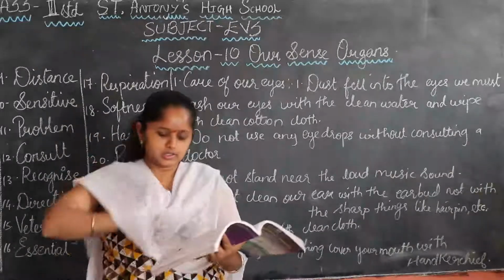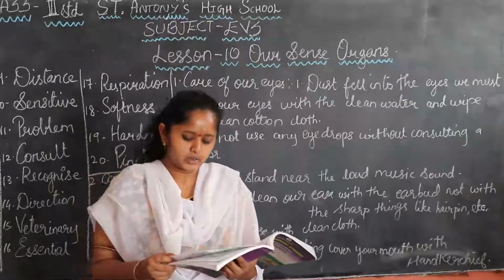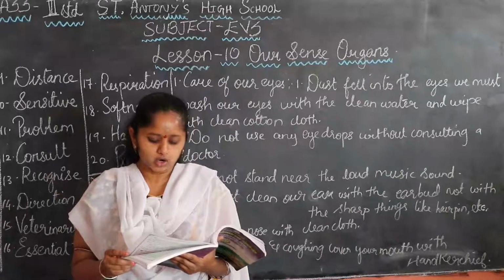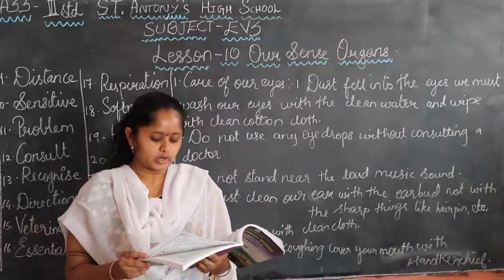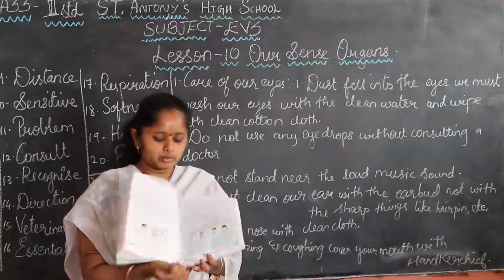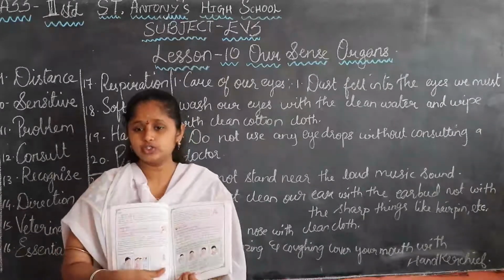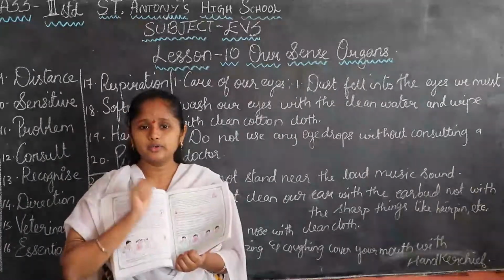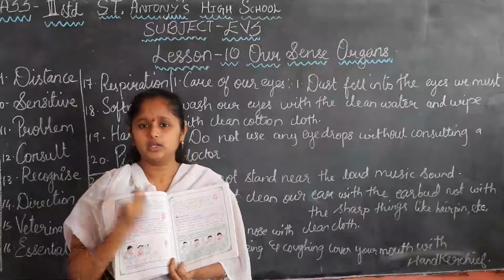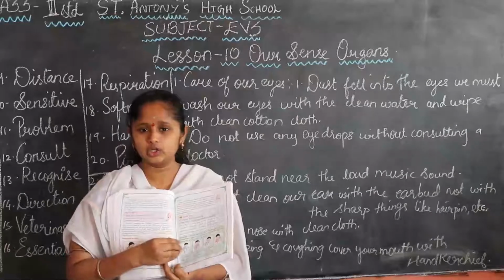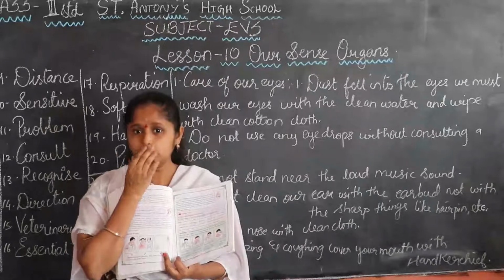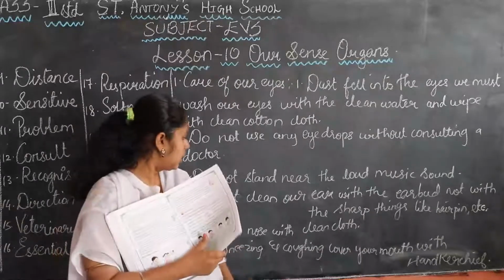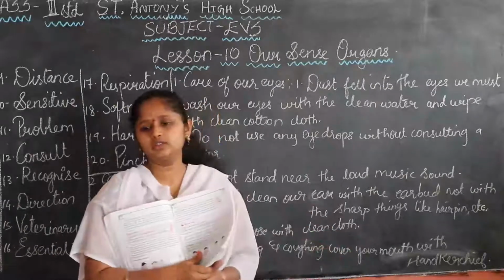Next, identify whether the activity given in the picture is right or wrong. If it is wrong, write below the picture why it is wrong. Now here the boy is cleaning his nose with a sharp thing. Is it good, children? No. We must not clean our nose with sharp things. We must take a handkerchief or cotton cloth, and with that we have to clean our nose. If we get sneezing or cough, we must cover our mouth with the handkerchief.